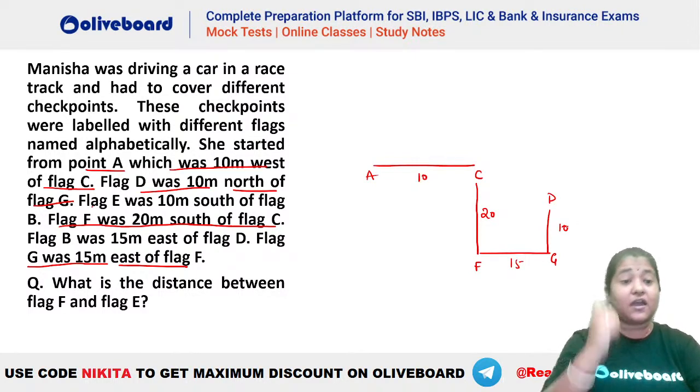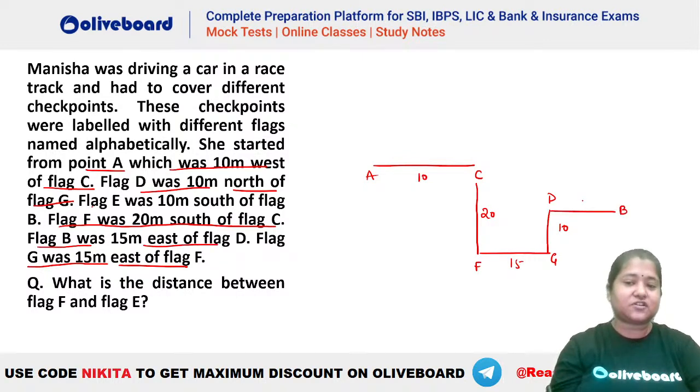ठीक है, ये बन गया. Now what else do we have? B is 15 meters east of D. So B has to be 15 meters east of D, something like this. And finally E is 10 meters south of B, right? So E has to be 10 meters south of B. So that means you can see that this E and G will be in the same horizontal line. That is, E will be towards the east of G, right? So this is the final diagram that you will be getting.